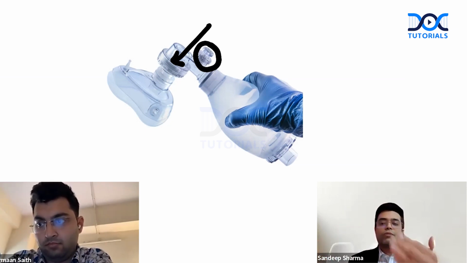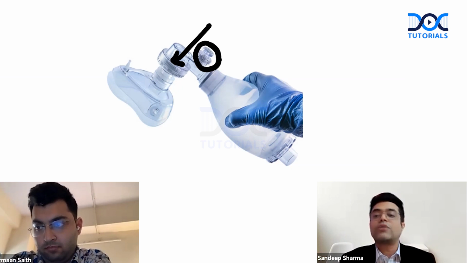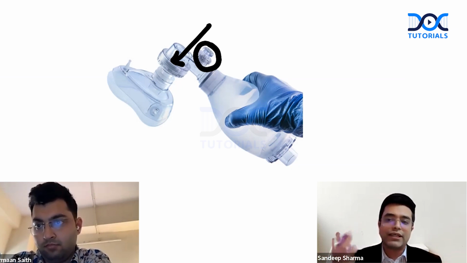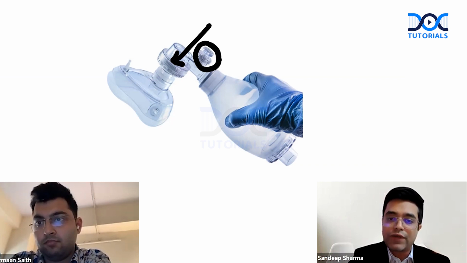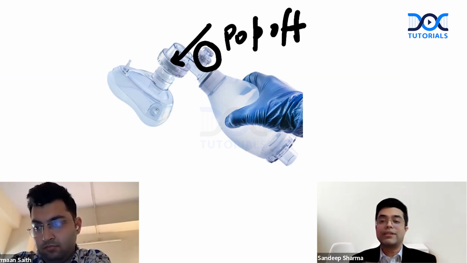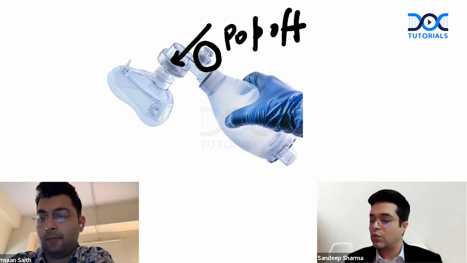In the new Ambu bags, which are now commercially available, the valves are designed in such a way that the fish valve is actually not present. It is only the older bags, the green colored bags, which are there in medical colleges, where you may still find the fish valve to be present. So this is a pop-off valve. This is not a fish valve that is being talked about, but the pressure which you mentioned was on the correct side, so you get +5 in this question. So Arman gets +5 in question number 1.